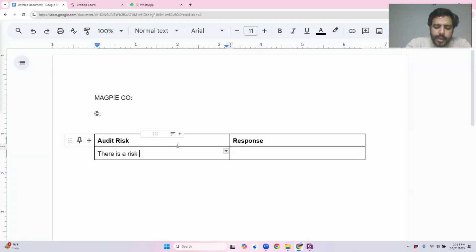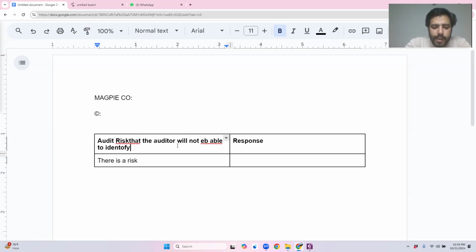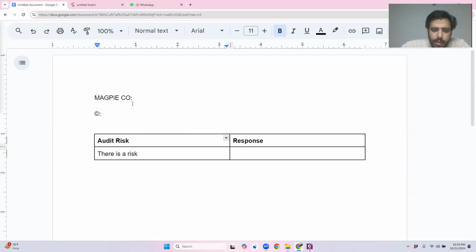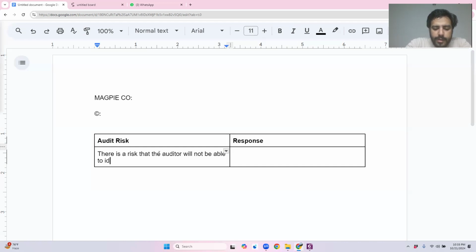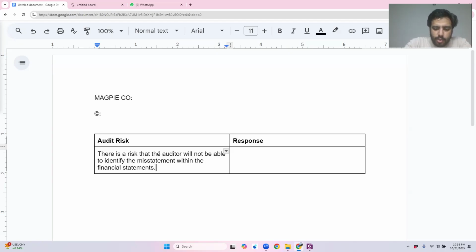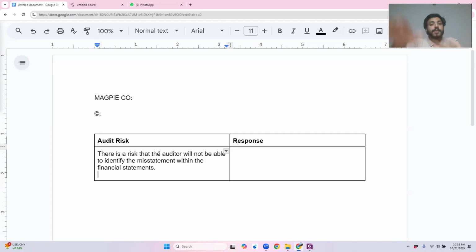I will state that there is a risk that the auditor will not be able to identify the misstatements within the financial statements. Oh, sorry, I'm writing it down in the wrong place. So this is my opening part. I have stated what is the risk here.